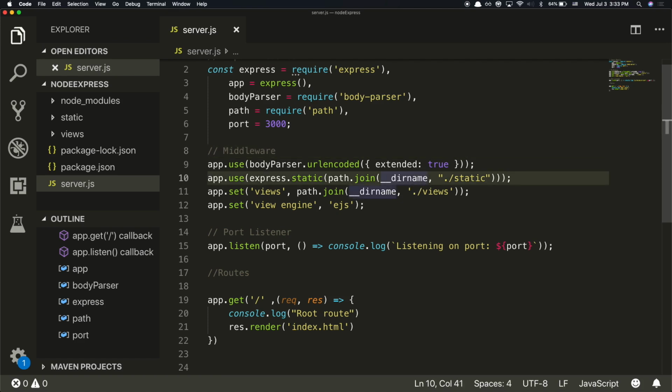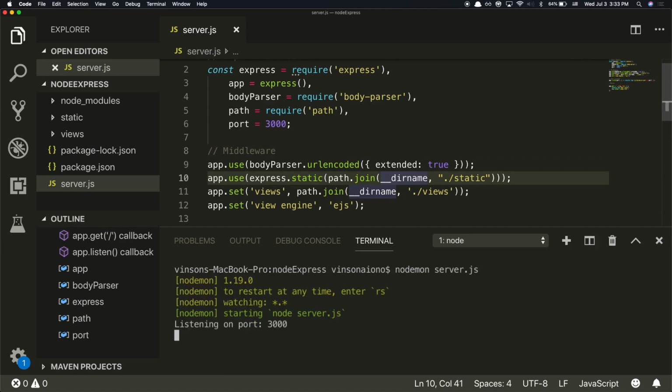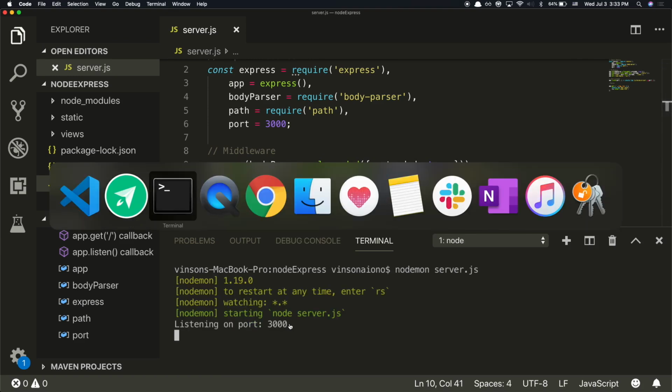Yeah. Okay. So let's spin this up here. Nodemon server.js, listening on port 3000.